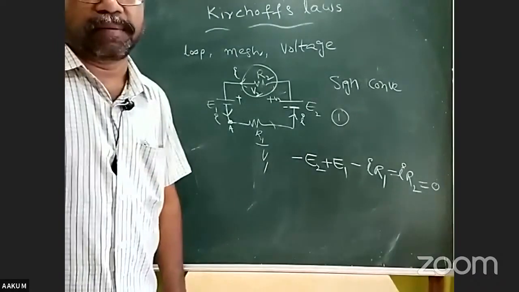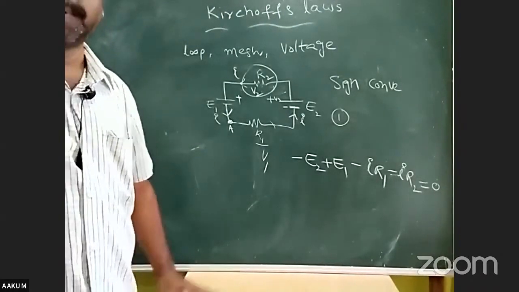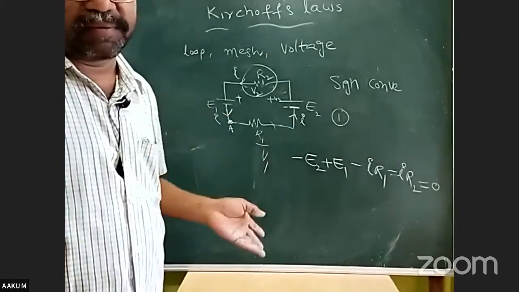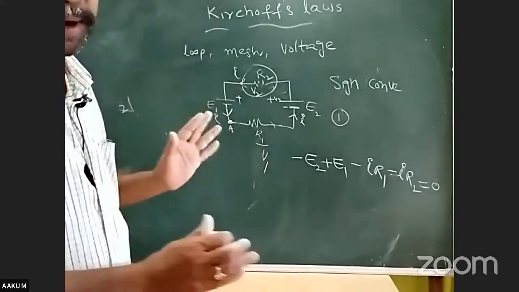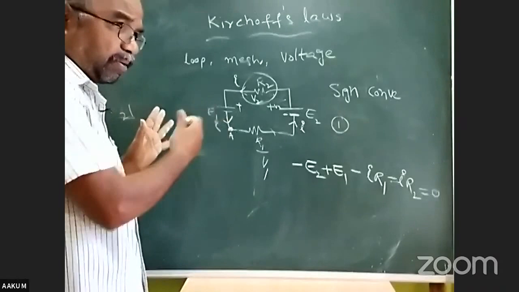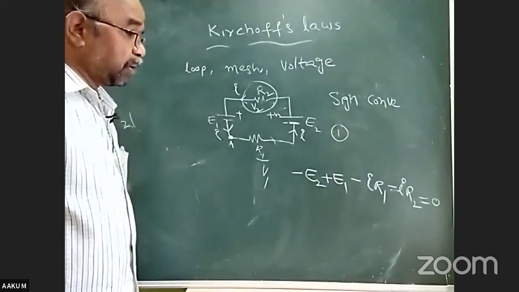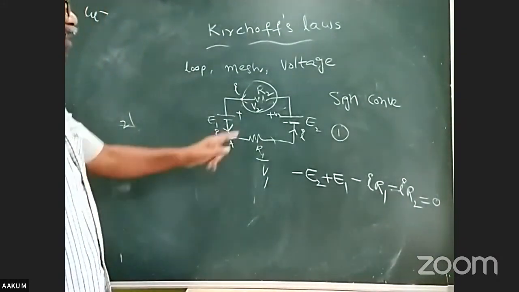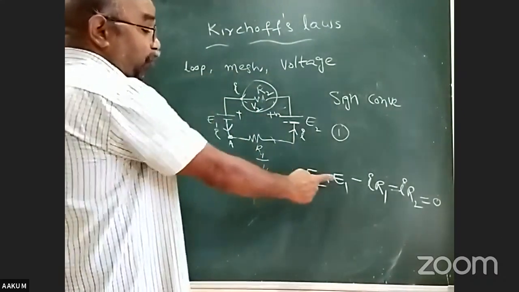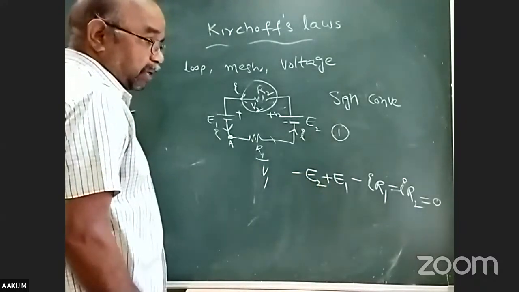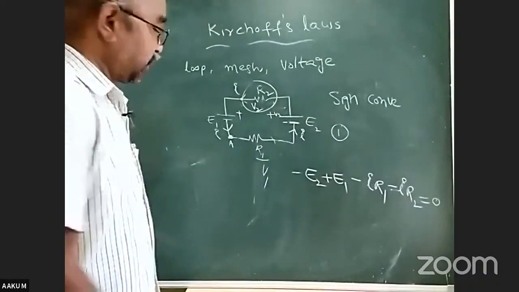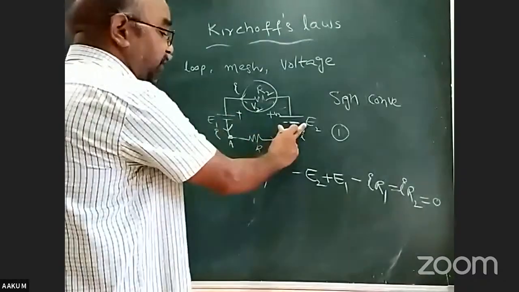No need to worry. We'll do so many problems regarding this application of Kirchhoff laws to a mesh or a junction. I will explain plenty of different model problems regarding circuits. So once again, here in the circuit, there are two cells. Two electromotive forces are there. A cell will supply chemical energy to drive the electrical charges. Electromotive force here is E1, here is E2.